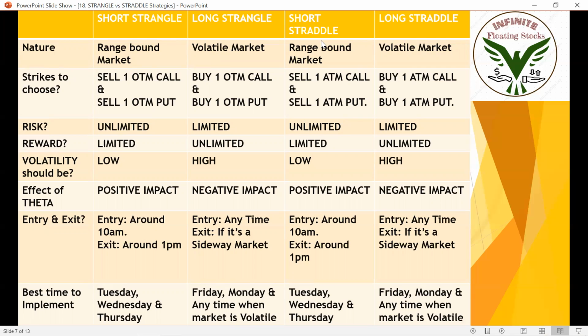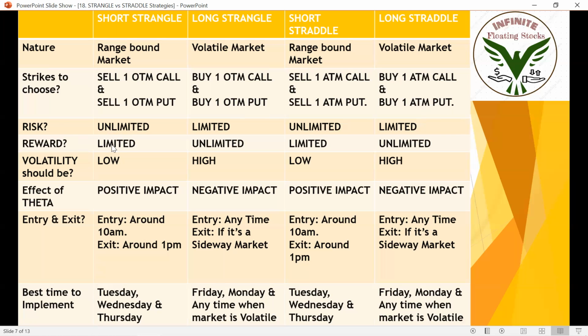For short strangle and for short straddle, we need a range bound market. Okay. So which strikes to choose? Simple. For short strangle, sell out of the money call and out of the money put. For short straddle, sell at the money call and at the money put. For long strangle, buy out of the money call and buy out of the money put. For long straddle, buy at the money call and buy at the money put.